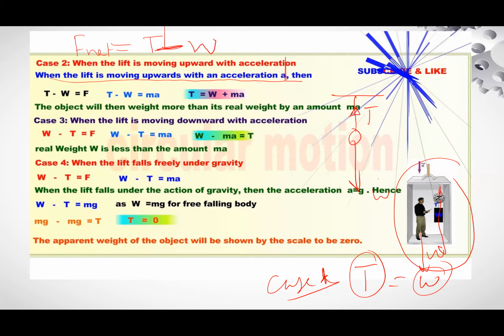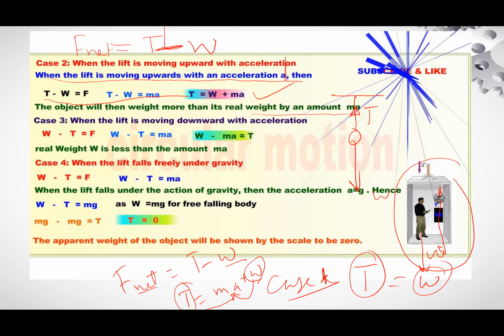So T minus W equals MA, and T is equal to MA plus W. This is the apparent weight. You feel your weight more by an amount MA as compared to the actual weight. The object will then weigh more than its real weight by an amount MA.